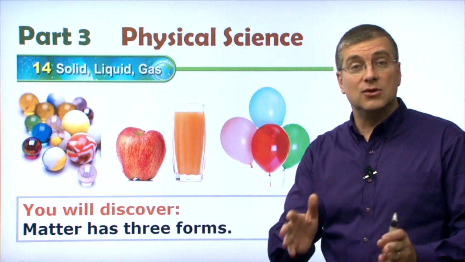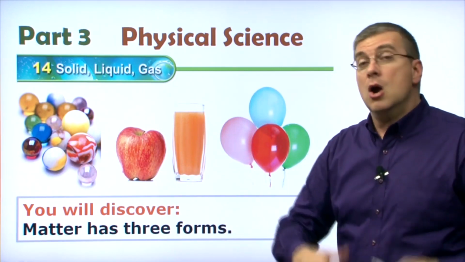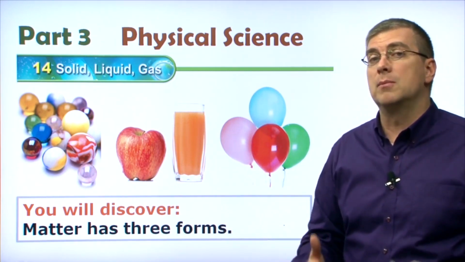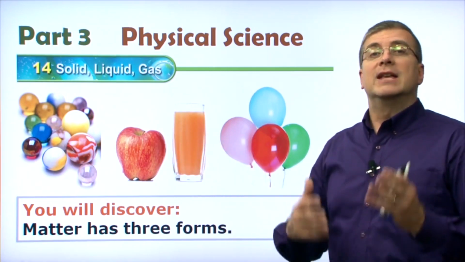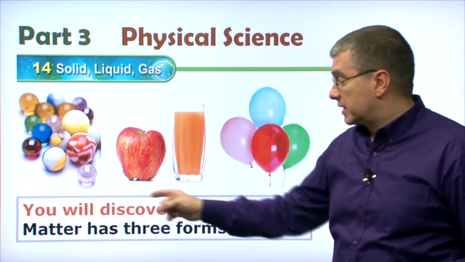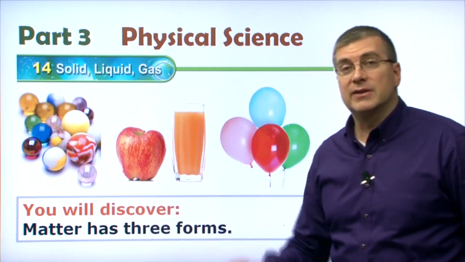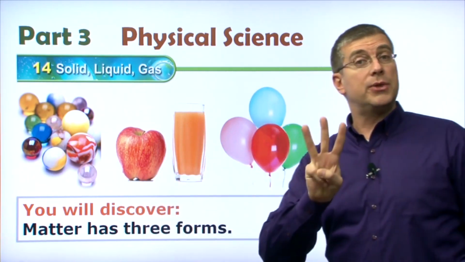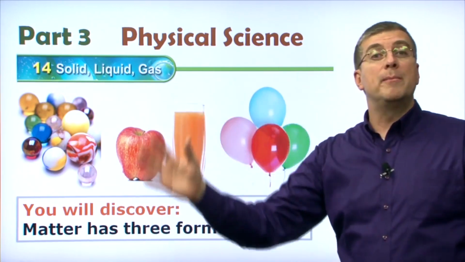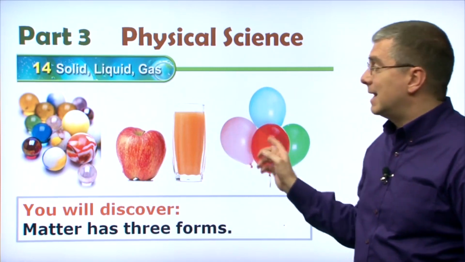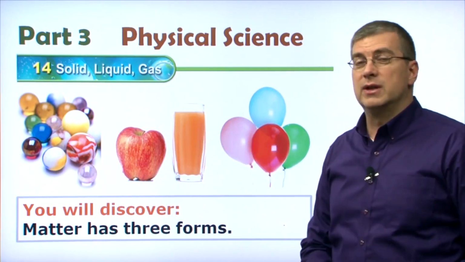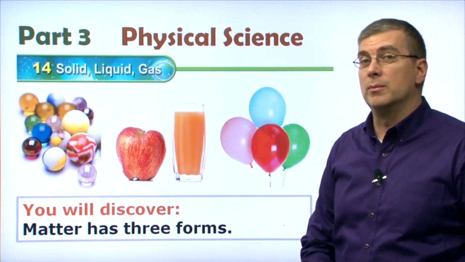Now this is a very interesting subject when we think about it. We're continuing to talk about matter. Remember, matter is everything that's around us. It's interesting to note, and we will discover in this lesson, that matter has three forms. There's only three forms for all the matter we can think of. What are those forms? Solid, liquid, and gas, right? Let's cover those different types of forms.